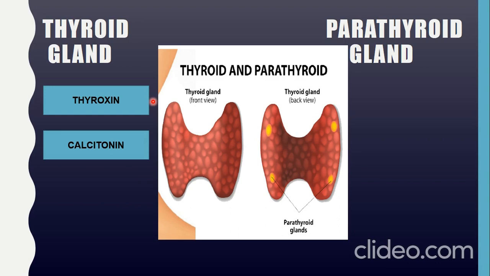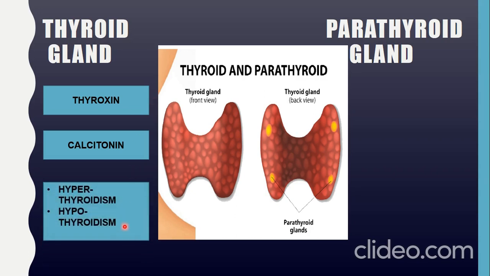If there is a lack or an excess of thyroxine in the human body, that leads to 2 types of conditions, hyperthyroidism and hypothyroidism. Hyperthyroidism is the overproduction of thyroxine in the body, and that leads to an increase in heartbeat and energy, and there is frequent sweating and shivering of the hands. And hypothyroidism is the underproduction of thyroxine, and that leads to a lowering of the heartbeat, and a lesser amount of energy is produced.